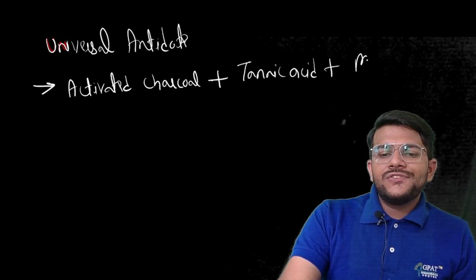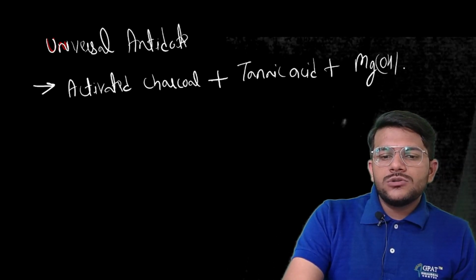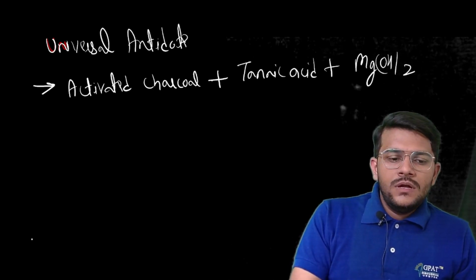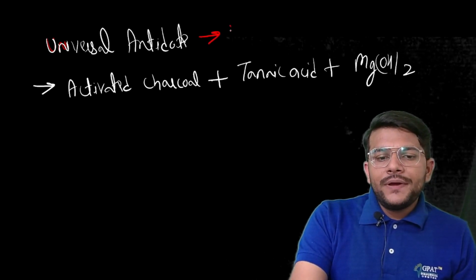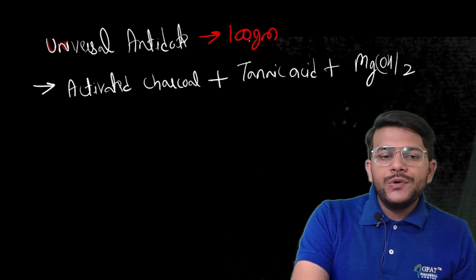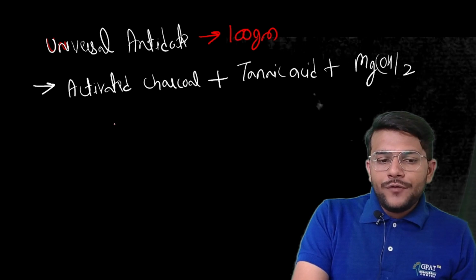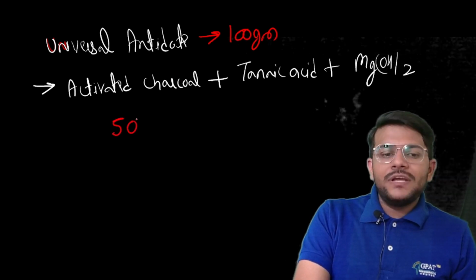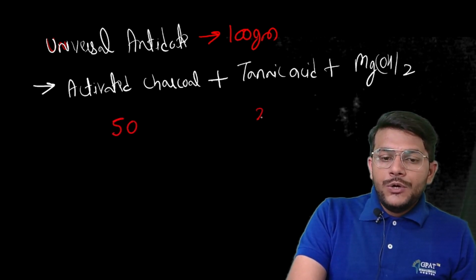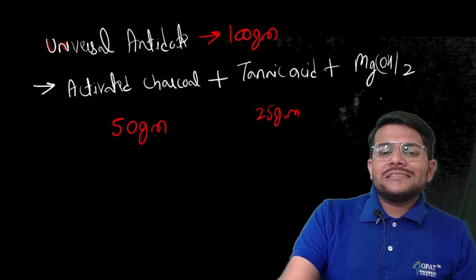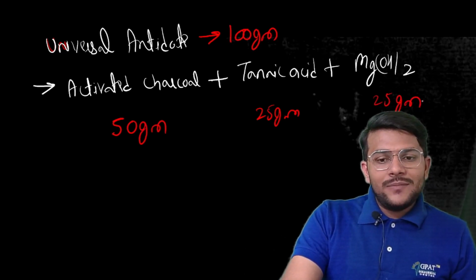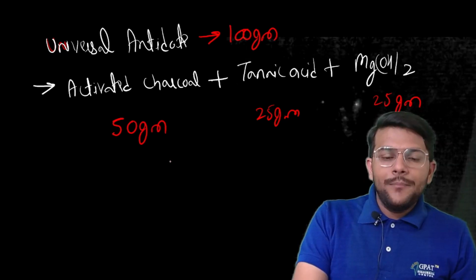Third is magnesium hydroxide, Mg(OH)2. Suppose we have to prepare 100 gram of universal antidote. Out of 100 gram, I will take 50 gram of activated charcoal, 25 gram of tannic acid and 25 gram of magnesium hydroxide as a combination.